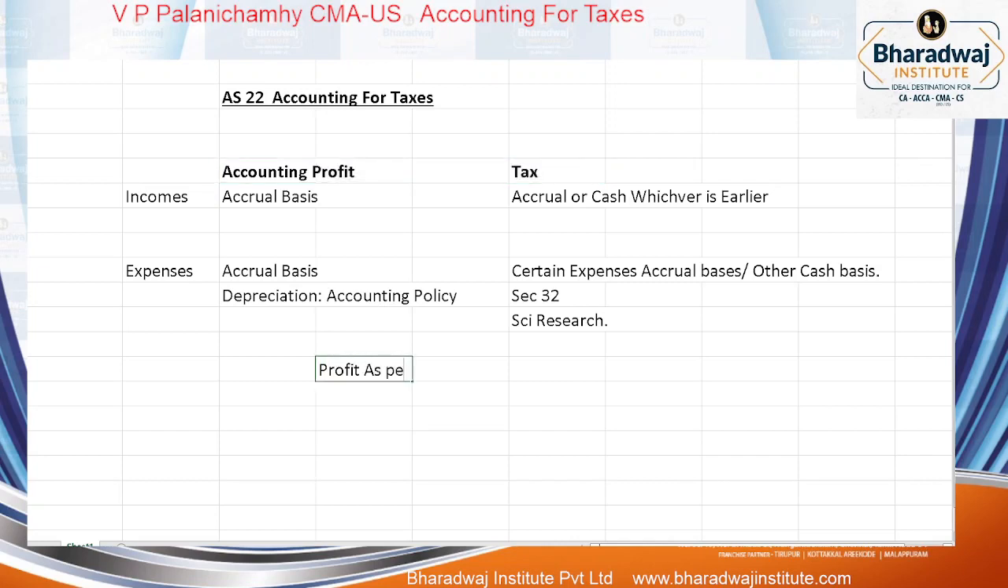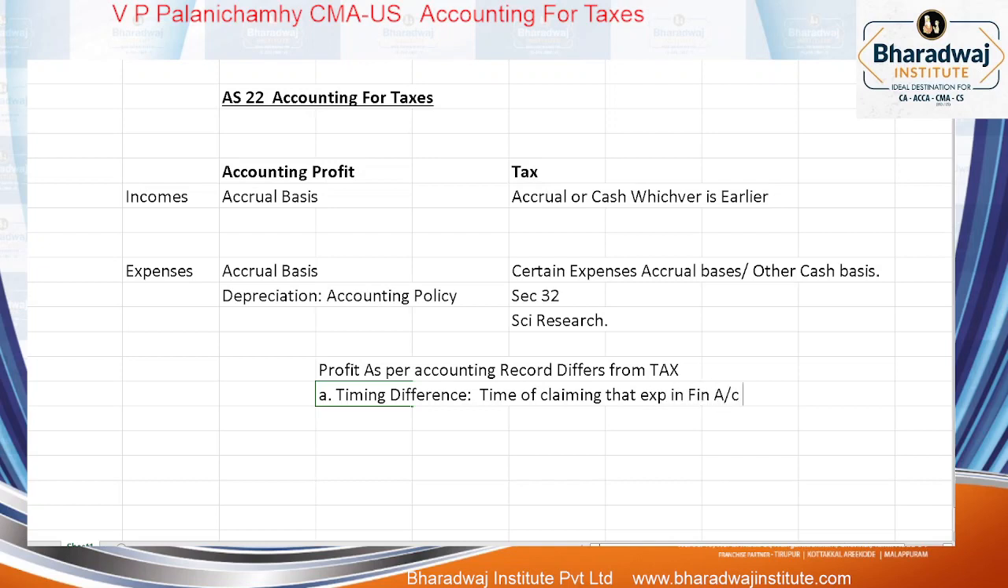Profit as per accounting record differs from tax due to two reasons. One is called timing difference. What do you mean by timing difference? The time of claiming that expense in financial accounts is different from tax. Can you give me an example of timing difference? The time of claiming the expense in financial accounts is different from tax.